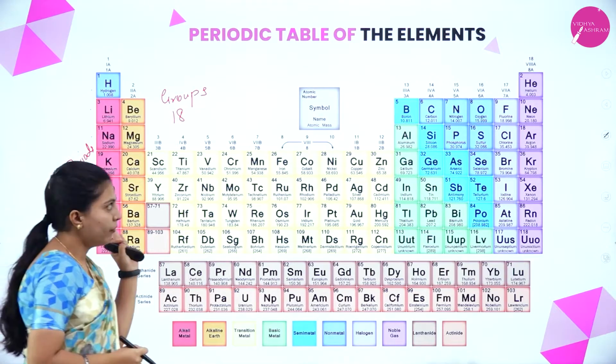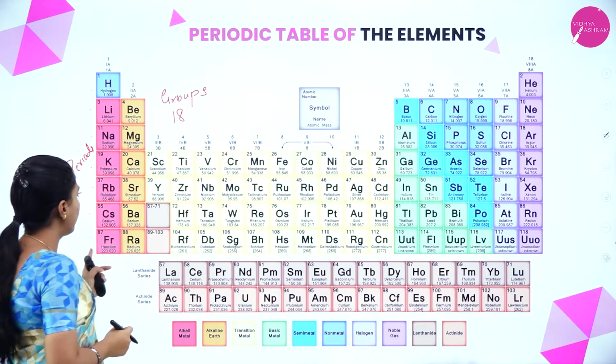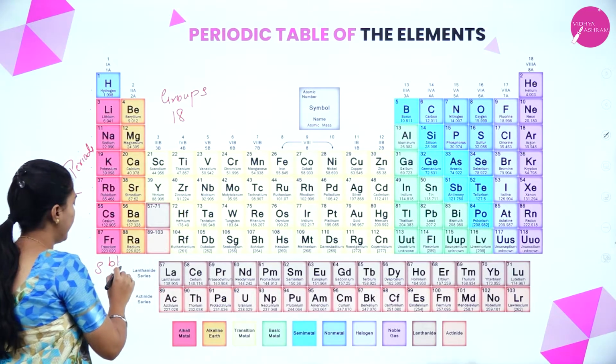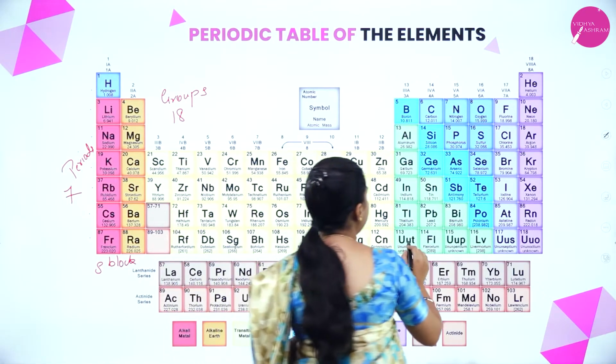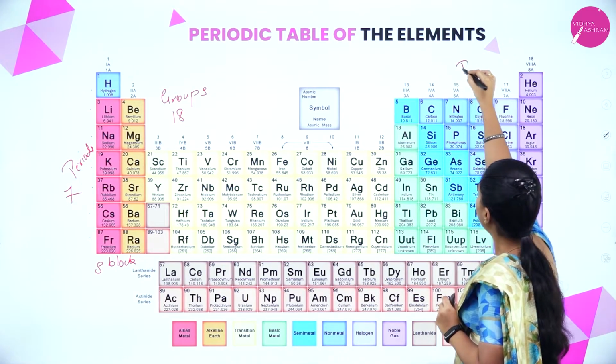We have also divided it into 4 blocks. Groups 1 and 2 will be known as the S block. From 13 to 18 will be named the P block.